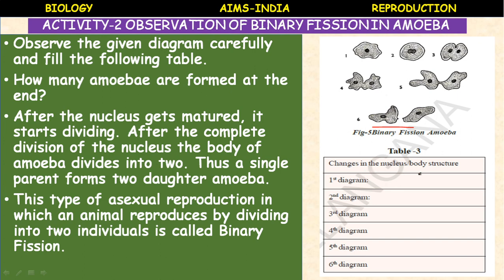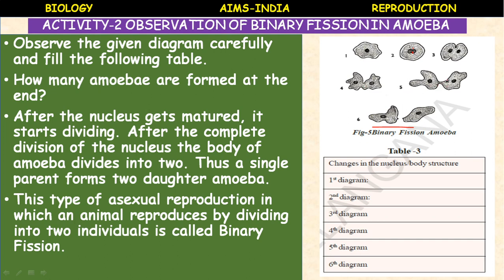You can observe the changes in the nucleus and body structure. In the first diagram, a small nucleus is there. In the second diagram, the nucleus matures and a small constriction starts in the middle. In stage 3, the nucleus divides into two, and the constriction extends in the body of the animal. In stage 4, the extension increases in size.